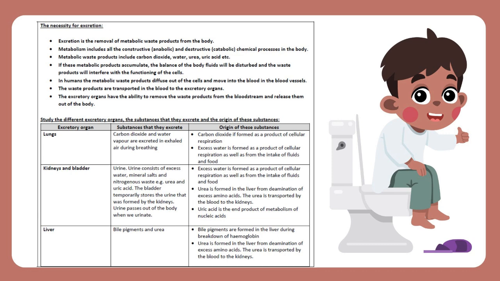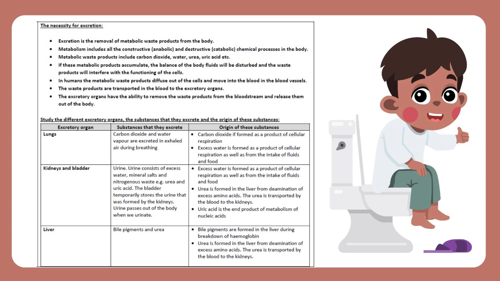In humans, the metabolic waste products diffuse out of the cells and move into the blood in the blood vessels. The waste products are transported in the blood to the excretory organs. The excretory organs have the ability to remove the waste products from the bloodstream and release them out of the body. Study the different excretory organs, the substances that they excrete and the origin of these substances.